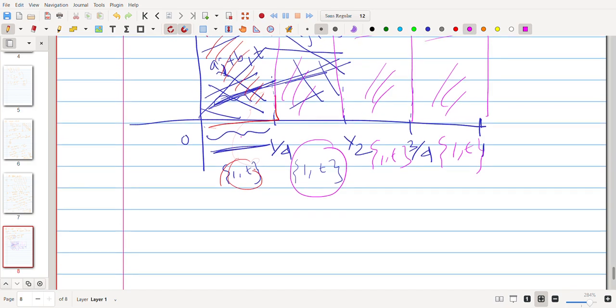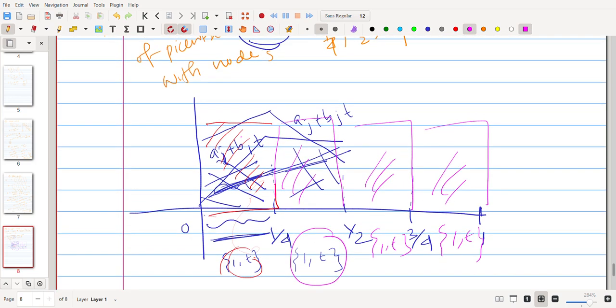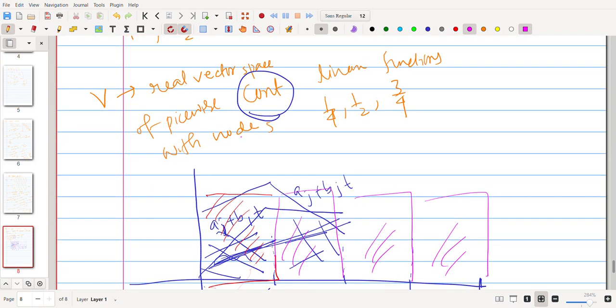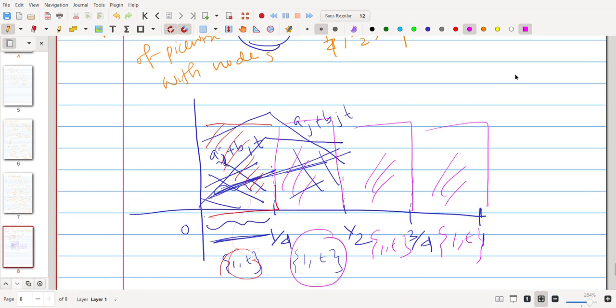But there is some extra condition we need. Why? Because we need continuity, right? There might be some function which is piecewise linear, but not continuous at the point 3 by 4.